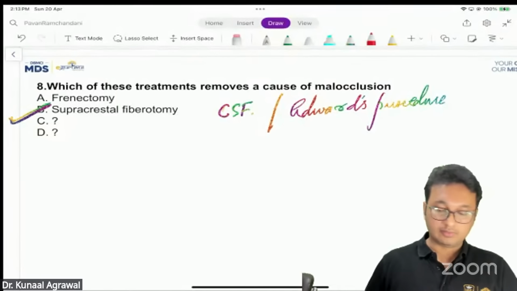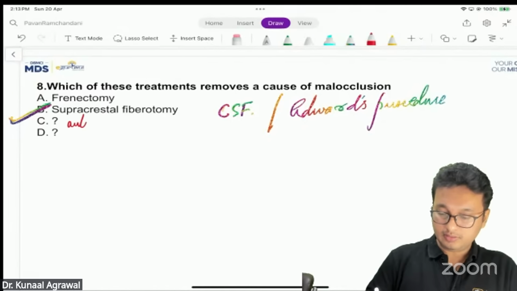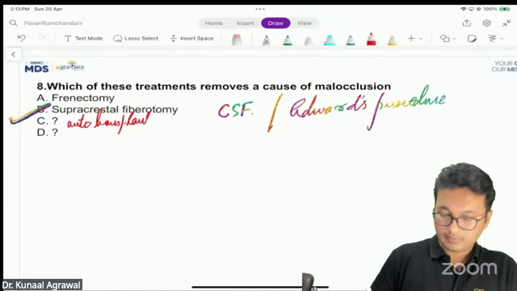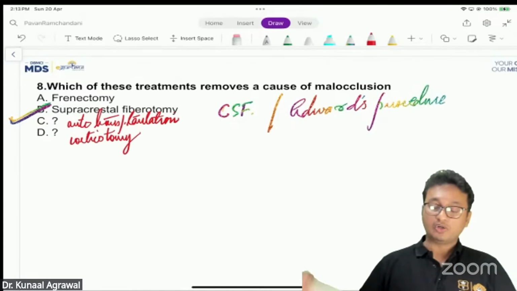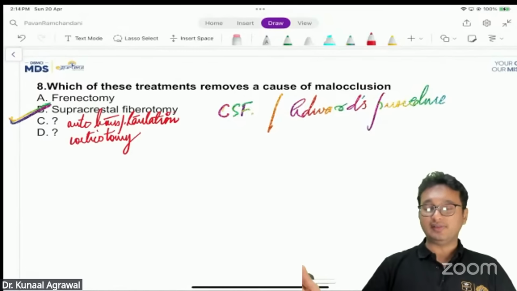The other options are autotransplantation and corticotomy. Autotransplantation is a procedure where one tooth is replaced by another tooth within the same mouth.